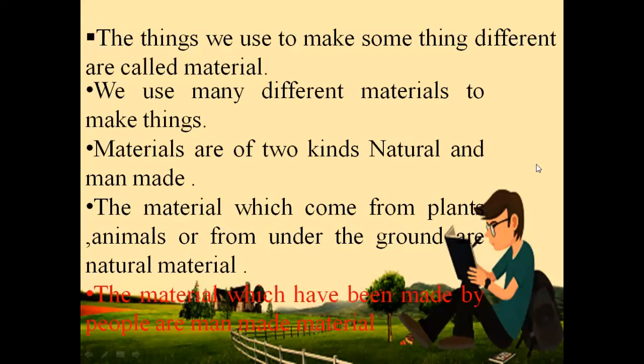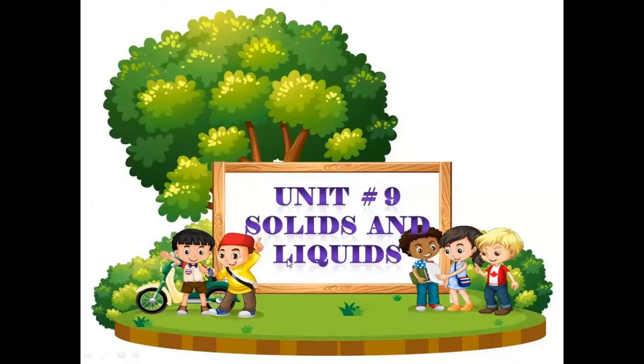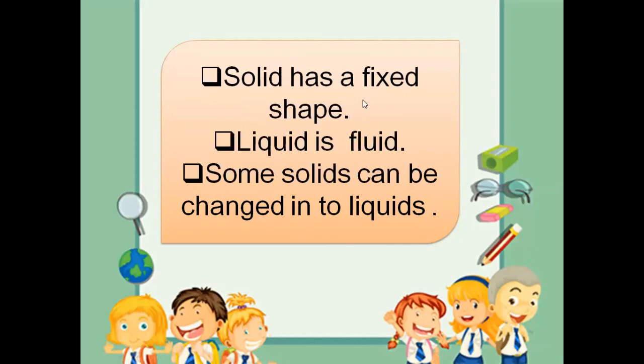Now I am moving forward. Unit number 9, solids and liquid. In unit number 9, you have learned that a solid has a fixed shape. I have given you different examples of solids.